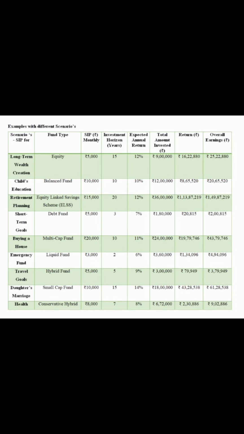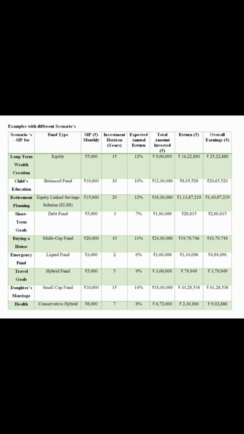The overall earnings on this fund is 3,79,949. The next scenario is daughter's marriage, and the fund type is small cap fund with a monthly SIP of rupees 10,000. The investment horizon is 15 years, and the expected annual return is 14%. The total amount invested in this fund is 18 lakhs. The returns which we get on this fund is 43,28,538.